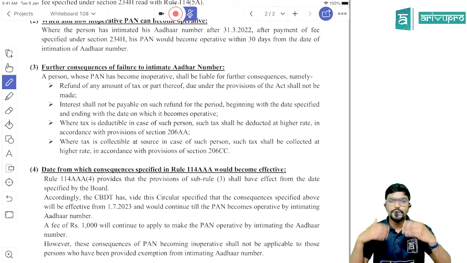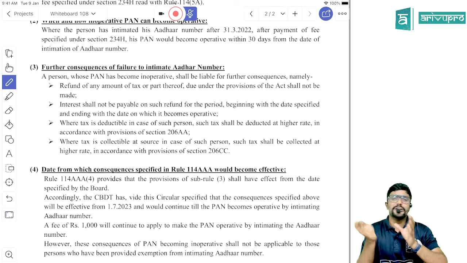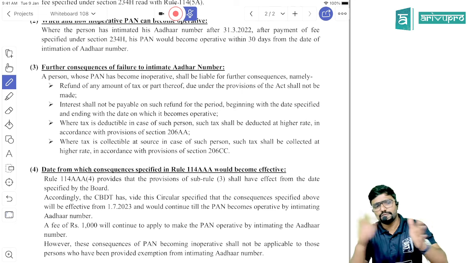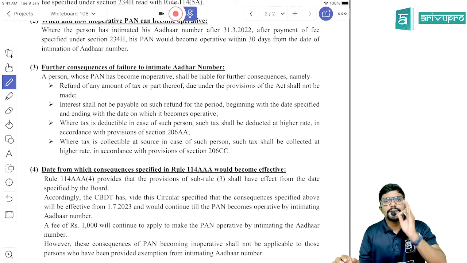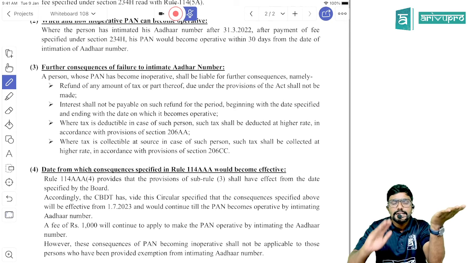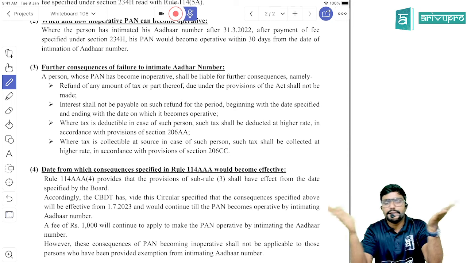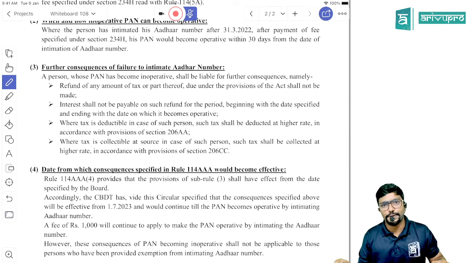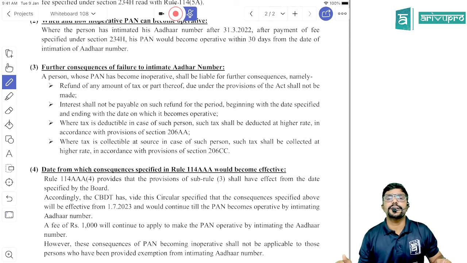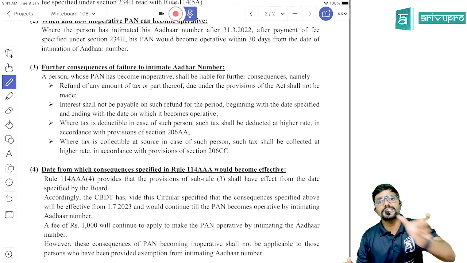Even though you are eligible for a refund, normally on a refund you will get interest for the period of delay. But for the period from the date your PAN became inoperative till the date your PAN becomes operative, interest will not be paid to you. Even though you are eligible for refund, you will still not be paid interest on that amount for this particular period.